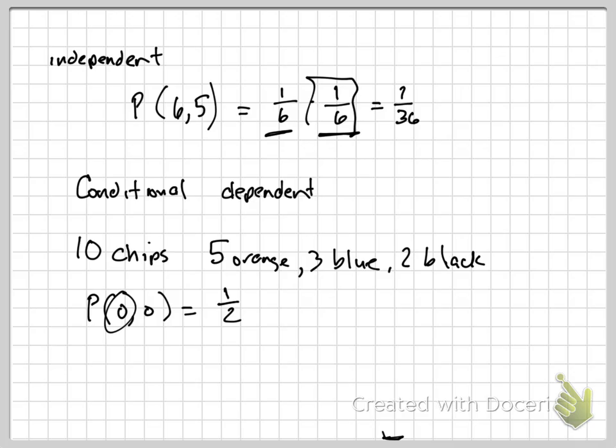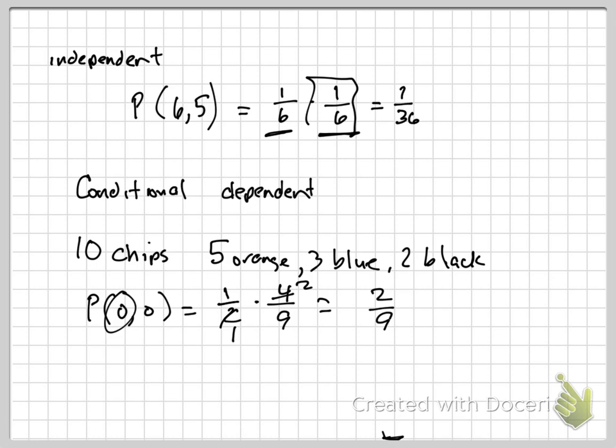Now, I am not putting that chip back in. So now I reach back in. How many chips are now left? 9. How many orange chips are now left? 4. So the chances of me grabbing 2 oranges in a row without replacement, well, 2 goes in here once, 2 goes in here twice, would be 2 out of 9.